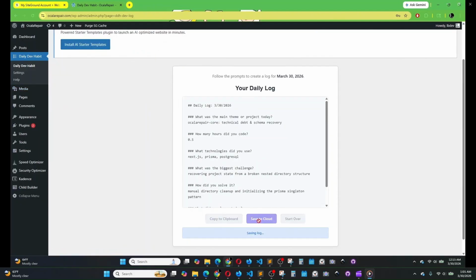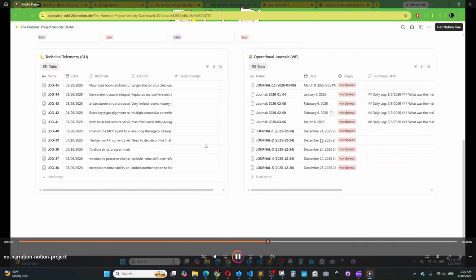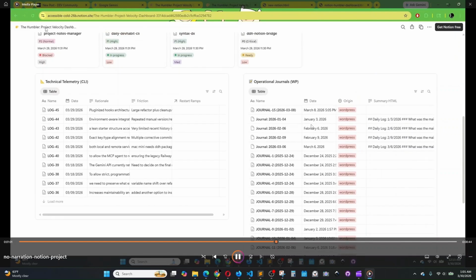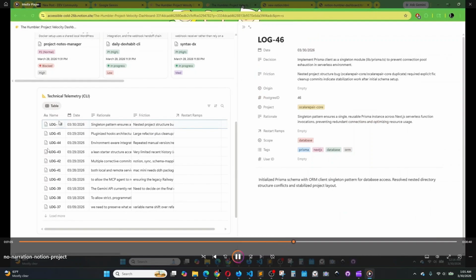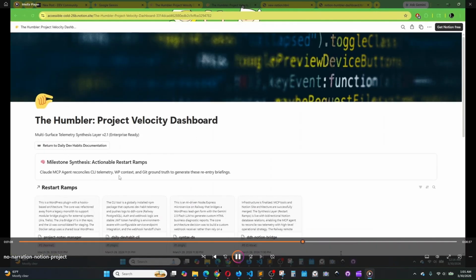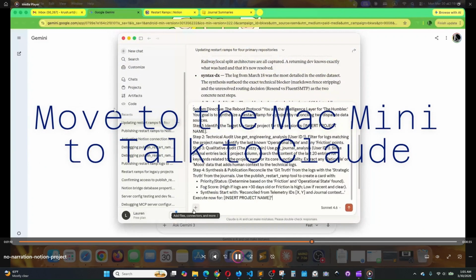This is me just finishing up the log. We can see sending it to Railway. Now we're going to check Notion and see did we get our new logs. I had to reload the page to get that journal, but you can see it says 330, and then we've got the 330 on the telemetry side. And you could see there were only 4 cards on that one. We'll go back.